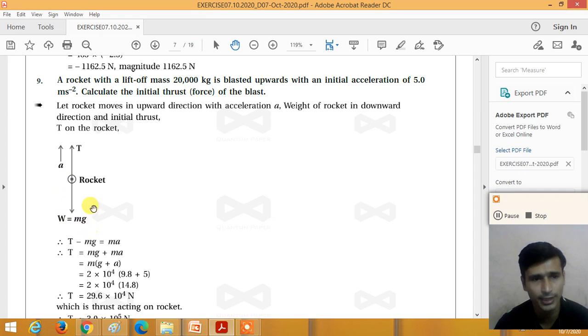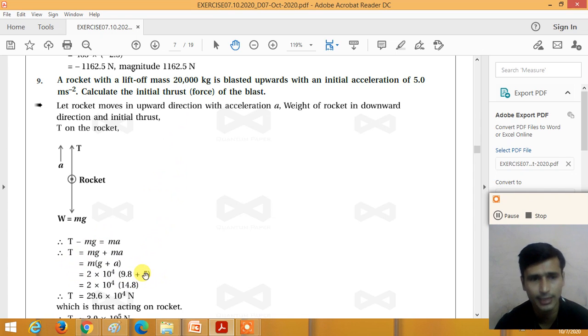So in the downward direction there are two types of forces acting on it, right? The weight force of the rocket, W equal to mg, in the downward direction, and the pseudo force is also in the downward direction. So the total force acting on the rocket, or we can say the thrust F, is equal to mg plus ma, or we can say m into g plus a, right? Mass of the rocket 20,000 kg into g 9.8 plus acceleration of the rocket 5, right?